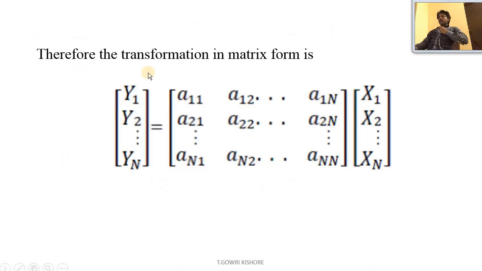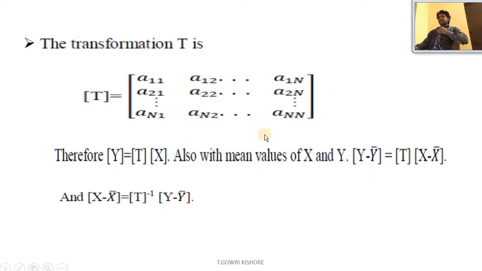Therefore the transformation in matrix form is Y1, Y2 and so on Yn equal to the matrix a11, a12 and so on a1n, a21, a22 and so on a2n, an1, an2 and so on ann, times X1, X2 to Xn. So the transformation matrix T is a11, a21, an1, a12, a22, an2 and so on a1n, a2n, ann.